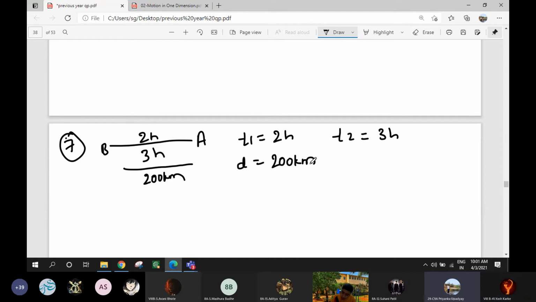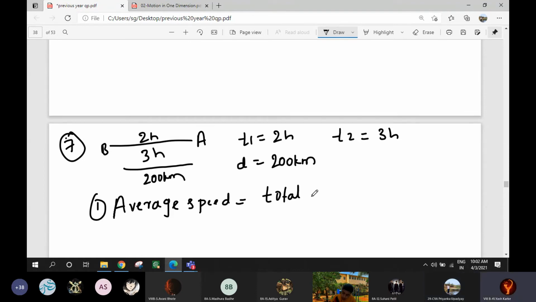They have told you to find the average speed and average velocity. First, we will find average speed. What is the formula? Total distance traveled upon total time taken. Total distance is how much? 400 kilometers.